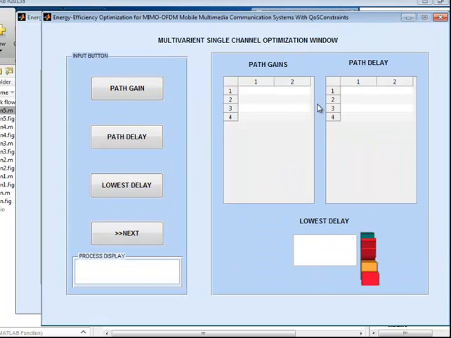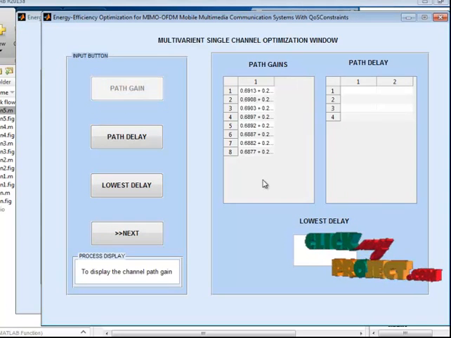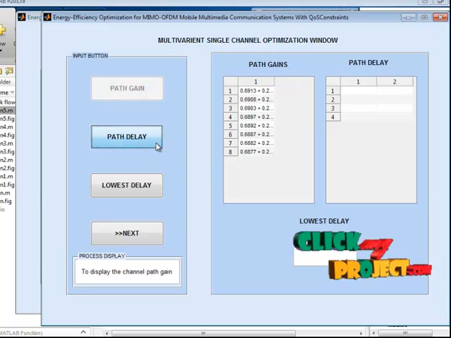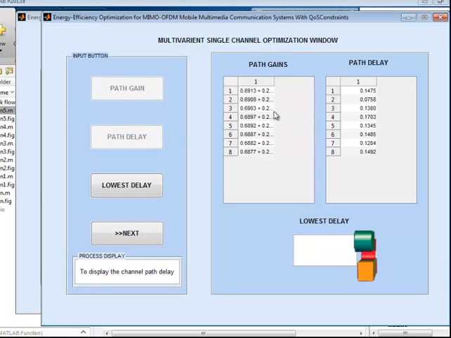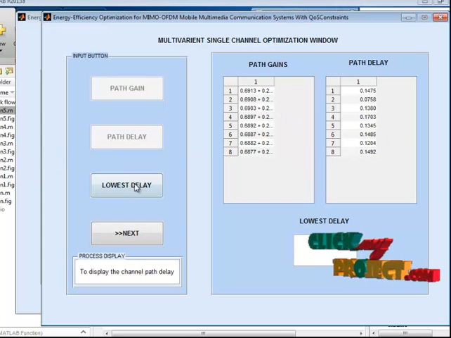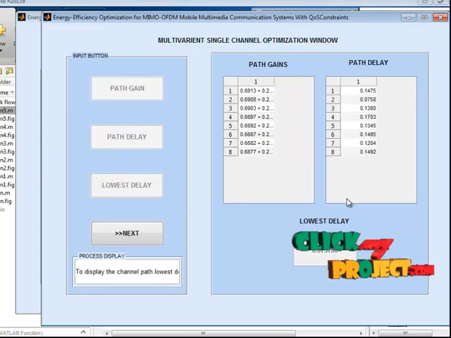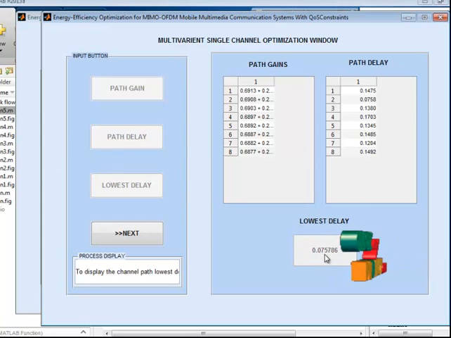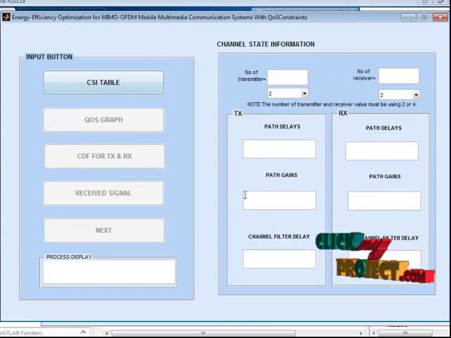The next process displays the channel matrix path gain in this table. Then the path delay is displayed for every path gain. The minimum delay is calculated in this window. The minimum delay is 0.75786. Go to the next process.